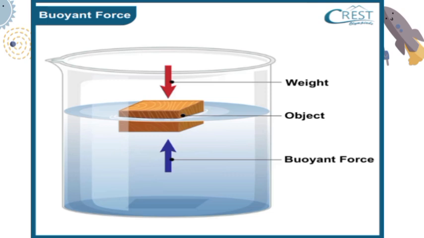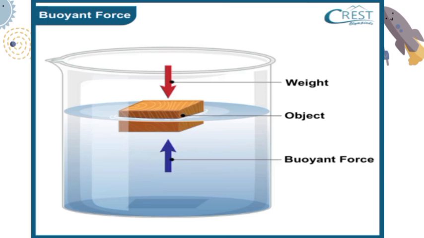Now next, buoyant force. Now this force simply works on water. Now why are we discussing this force? Because water exerts a force and that force is known as buoyant force. Buoyant force is the upward force applied by water on the object which is more than the force of the mass of the object on water. Now the object floats on the water, otherwise the object sinks in water. As you can see here, there is a block floating in the water.